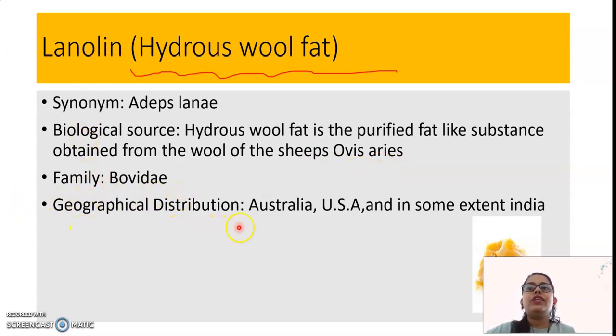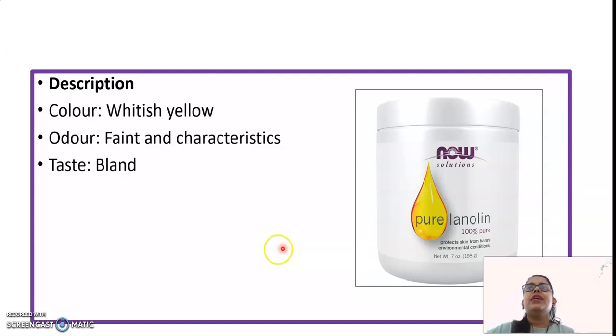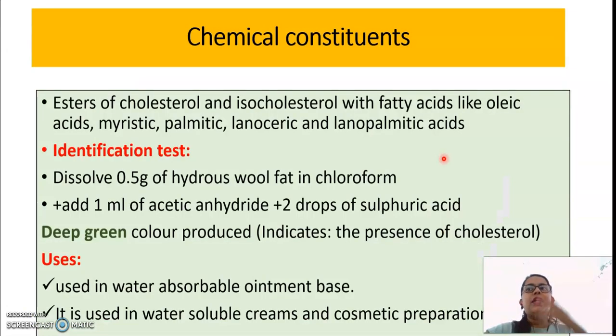Then geographical distribution, that is Australia, USA and also to some extent in India. Description: it is whitish yellow, odor is faint and characteristic, and taste is bland. So here I have put the image, so you will 100% get it is used for applying on the skin. This is a chemical test, same like the previous one.